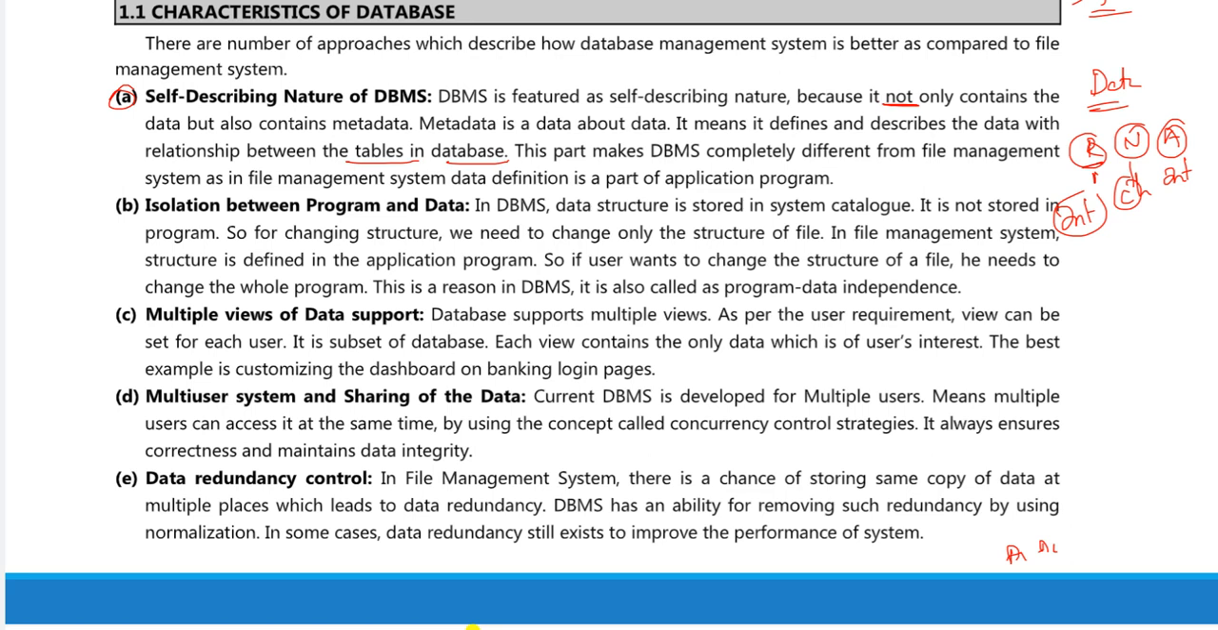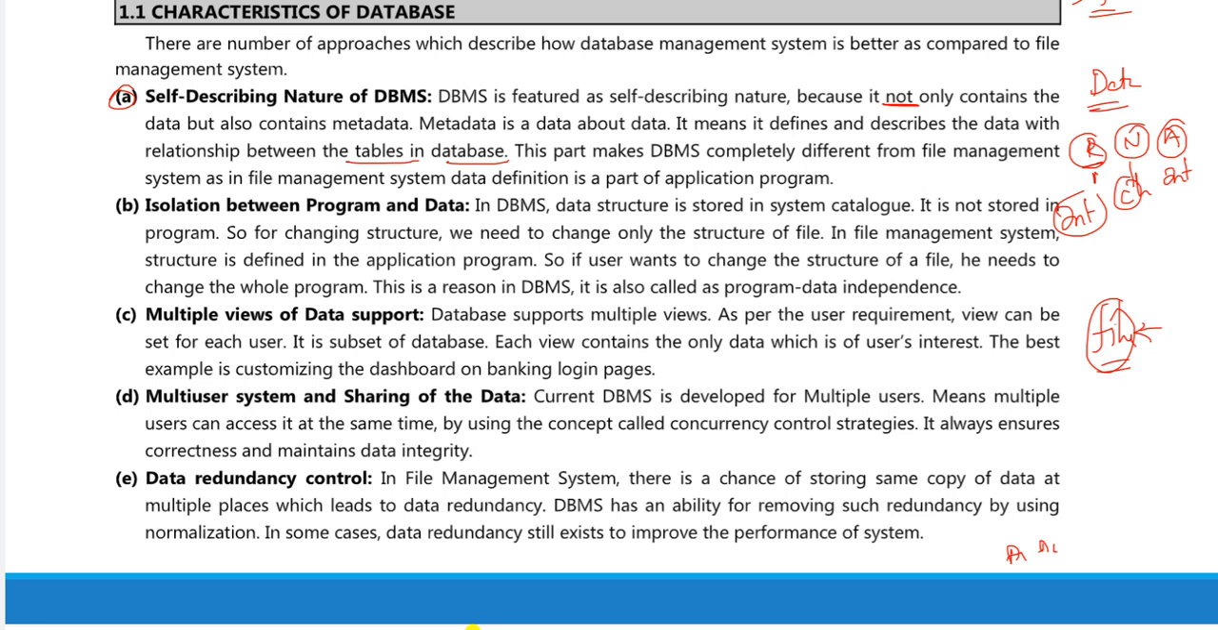In a file management system, the structure is defined in the application program. If the file structure is changed, then the whole program has to be changed because the structure of the file is changed. But that is not the case in DBMS. The data structure is already stored in the system catalog. It is not stored in the program. But not in the case of file systems.